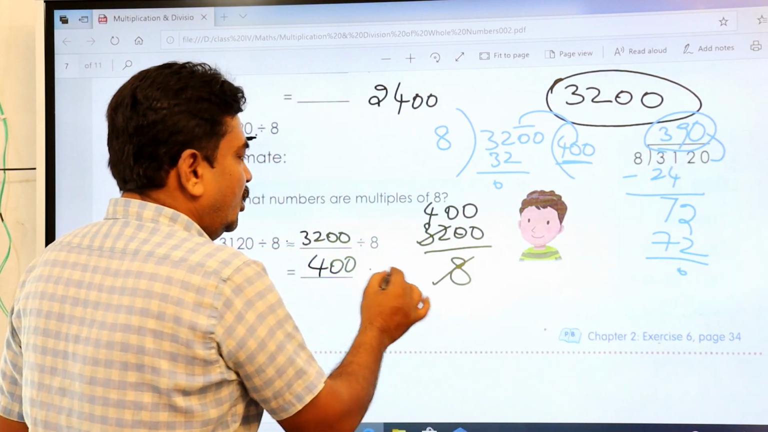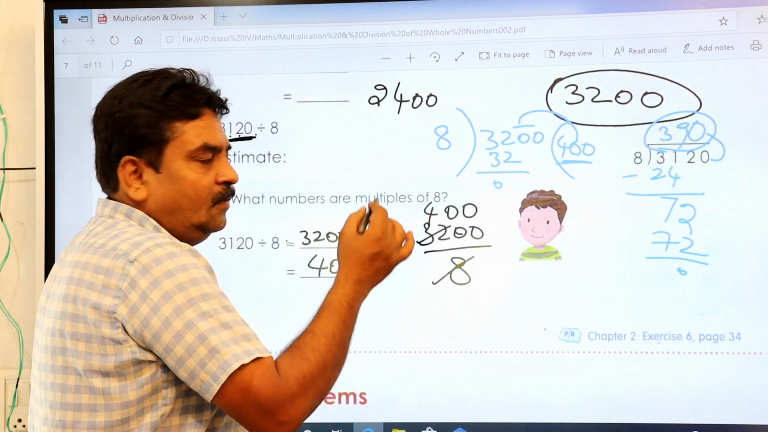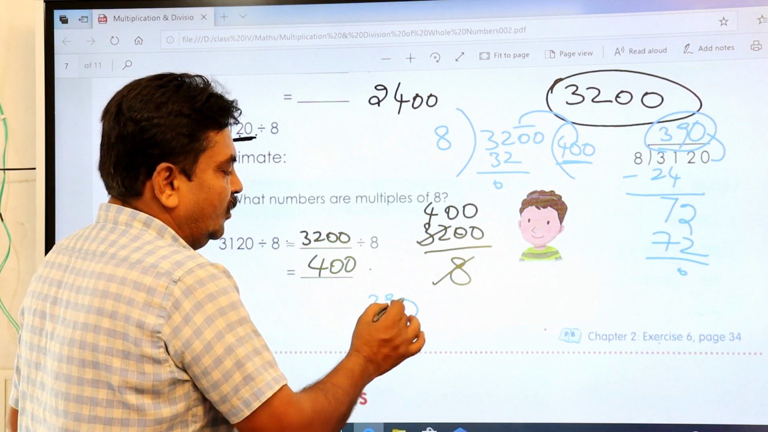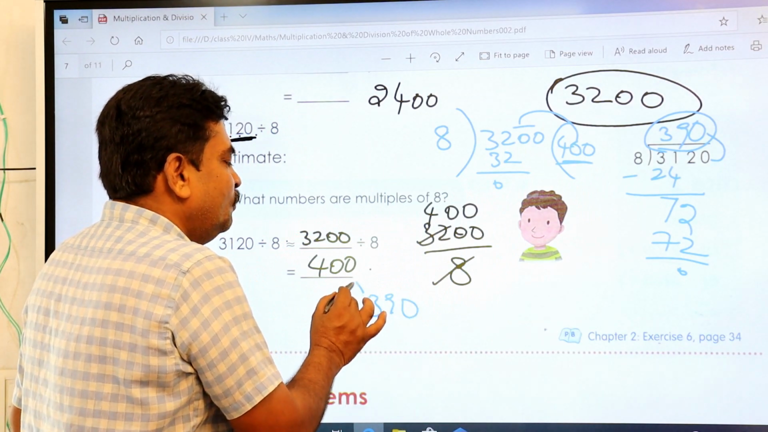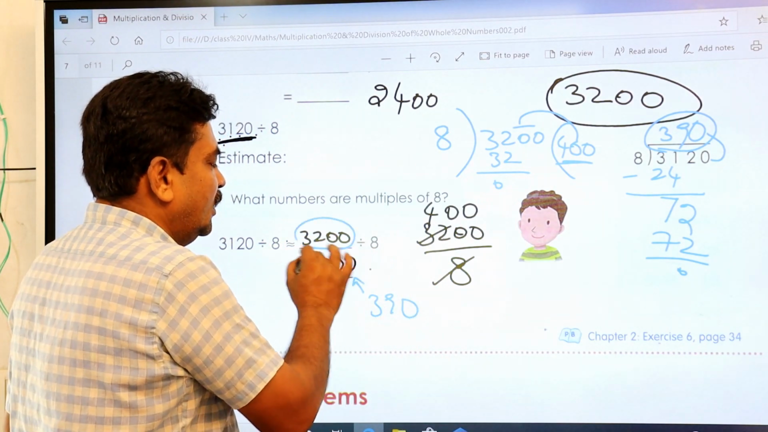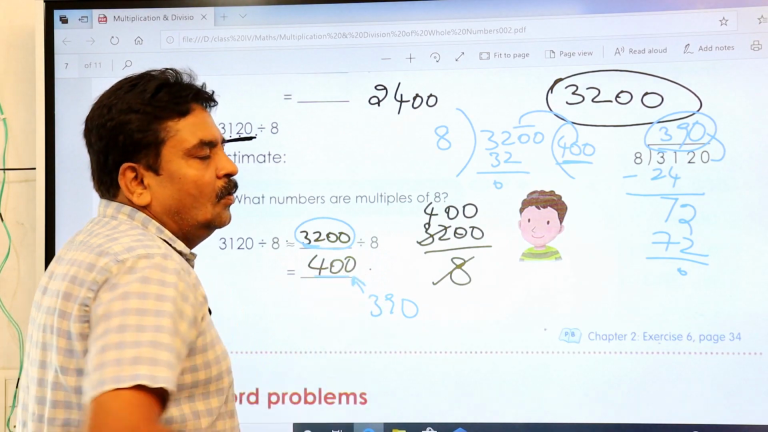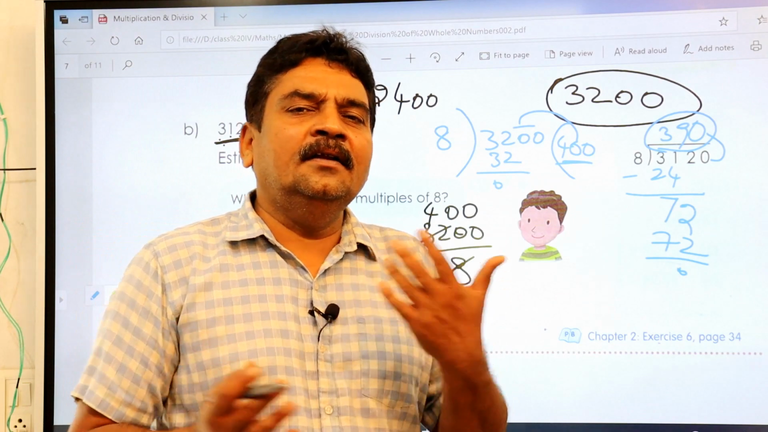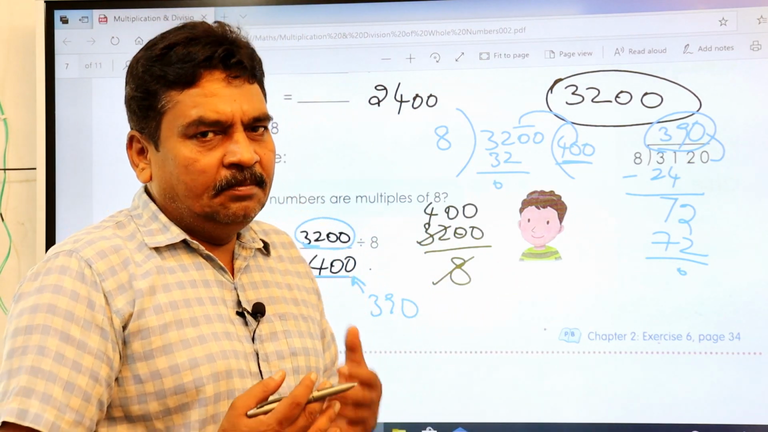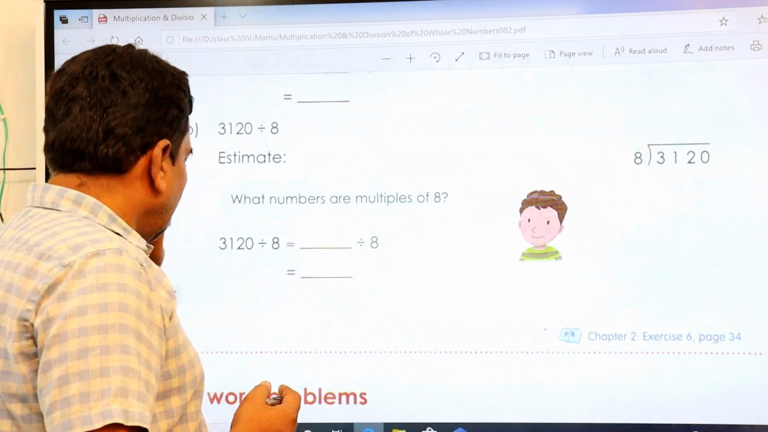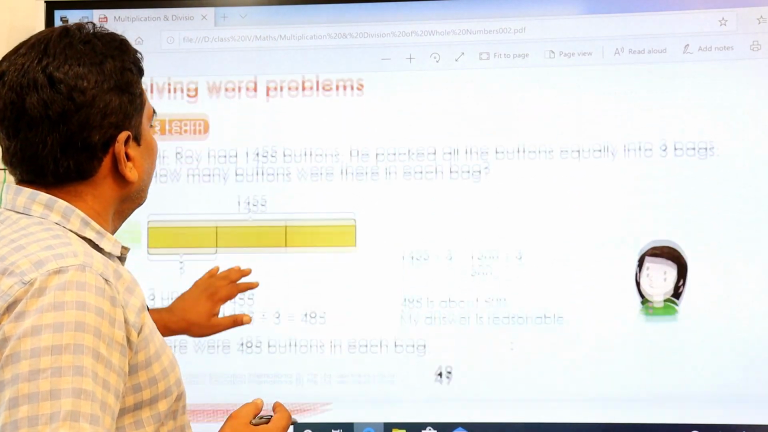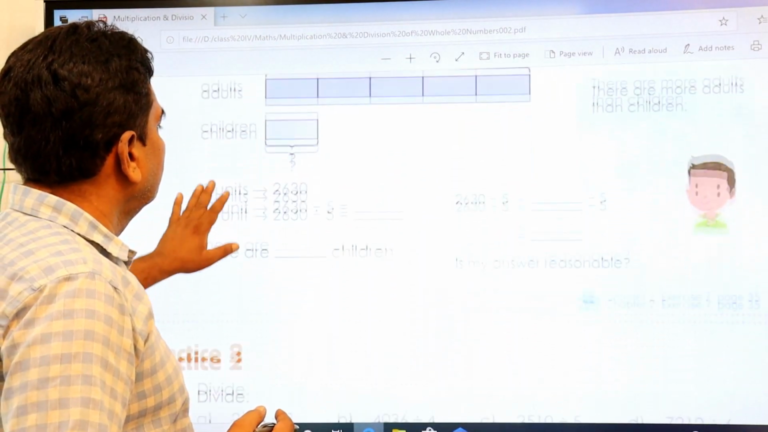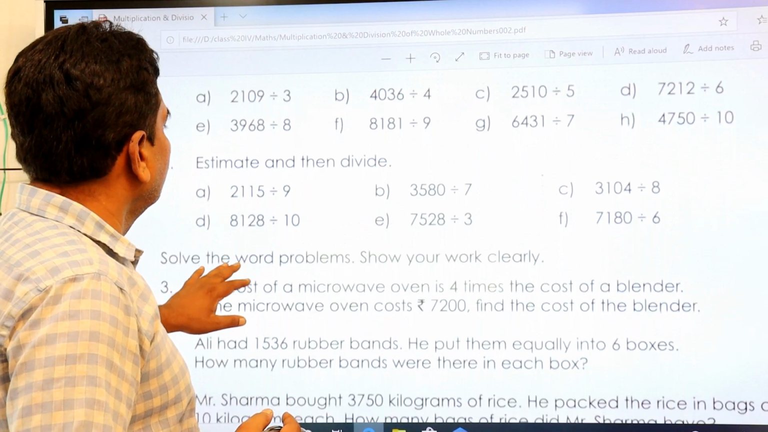So see here, the actual value is 390, but you have taken approximately 3200, so that you can get the value 400, which is very near to that. That is called your estimation. Remember this. Then coming to solving word problems, I'll go for it.